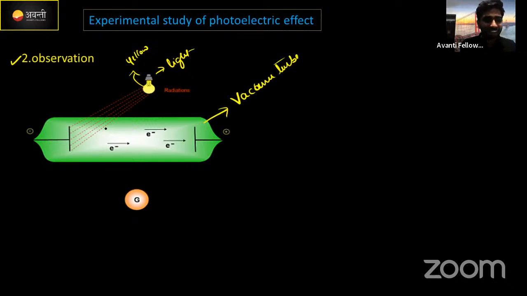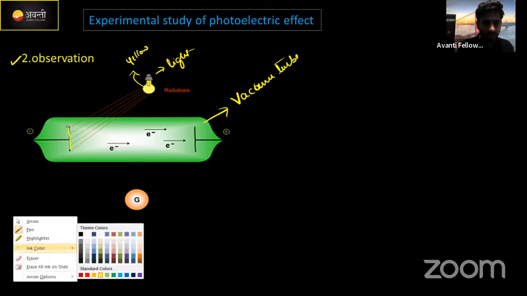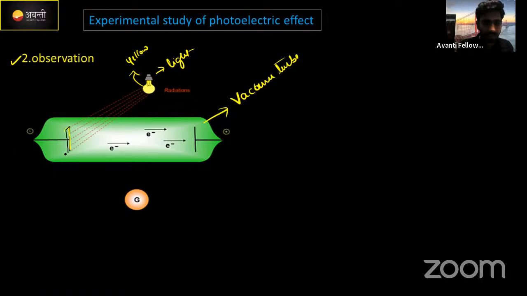Inside this vacuum tube nothing is there. We introduced two plates here. Just look here, there are two plates. These are the two plates introduced inside this vacuum tube, guys. We call this first metal the cathode.